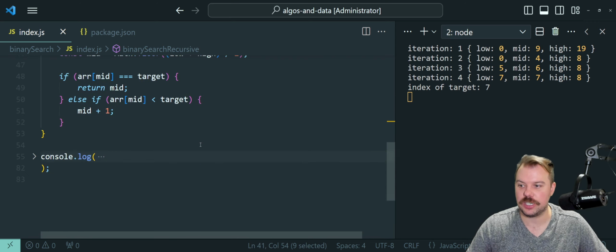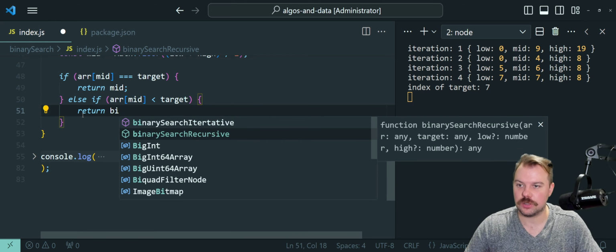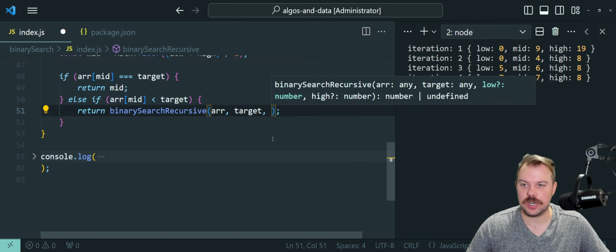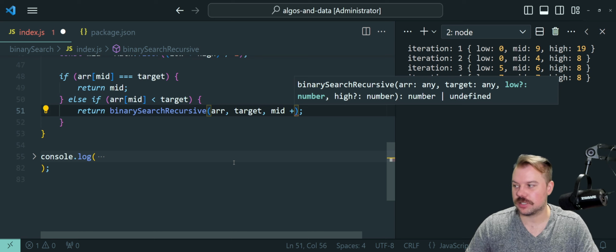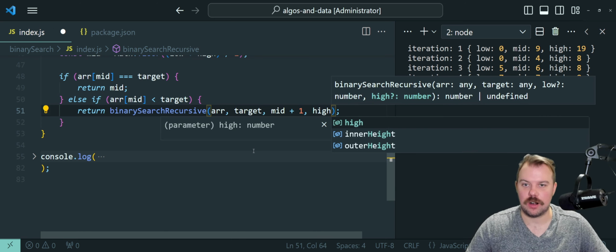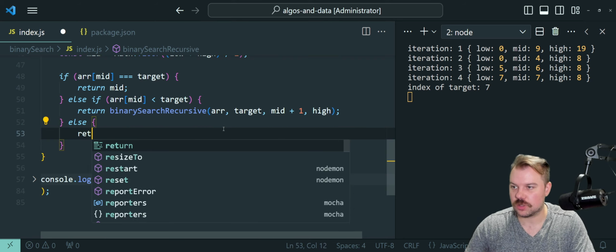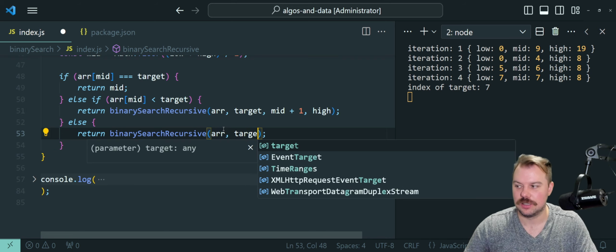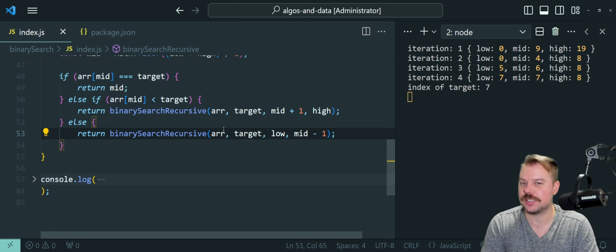Well, what is our low? It is the third argument. So what we have to do is the following. Return another call to the recursive search with our new half. The same array, the same target, those are not going to change as the first 2 arguments. Our low is whatever our midpoint was +1, and whatever our high is has not changed. Then we can say otherwise, we return the other half of our recursive search if that happens to be the case, right? The low doesn't change, but the high moves to mid - 1, where we toss that out here.